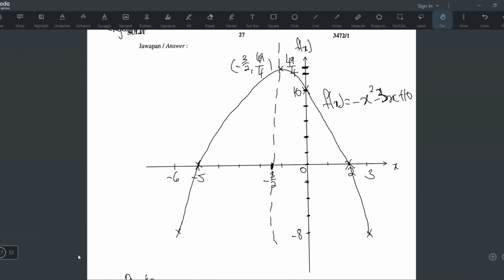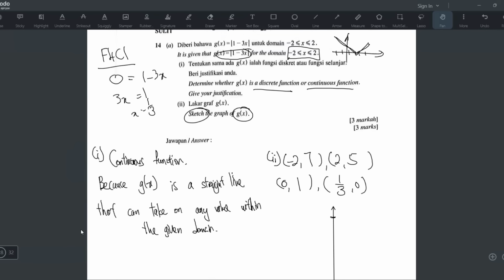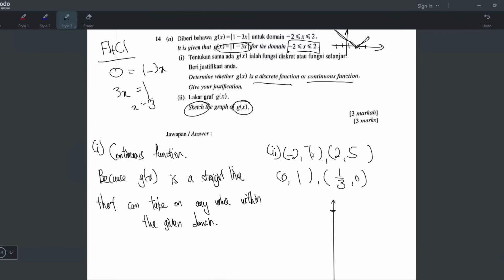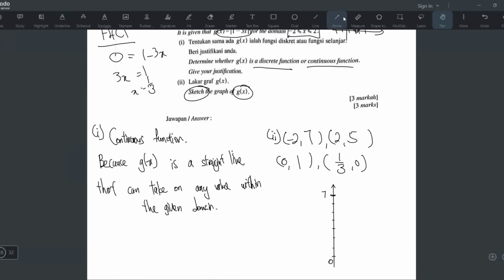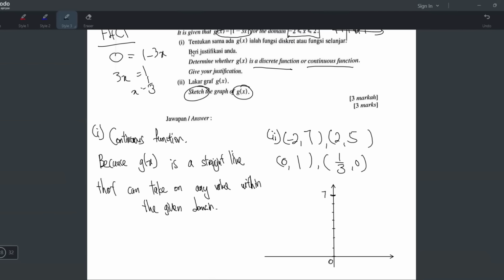I will start with the highest y value. And what's the highest y value? Okay, 7, 5, 1, 0. So I can go like 7, and then 6, 5, 4, 3, 2, 1, 0. Even though the question doesn't say to use any scale, we can make our own scale, and it's recommended so that your graph looks good. Okay, this is your x and this is your y axis.